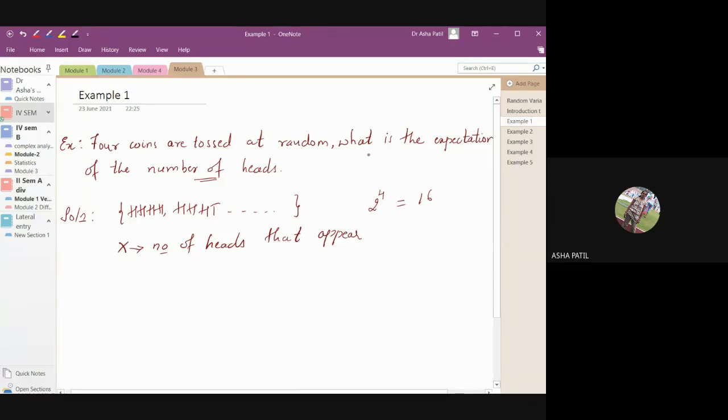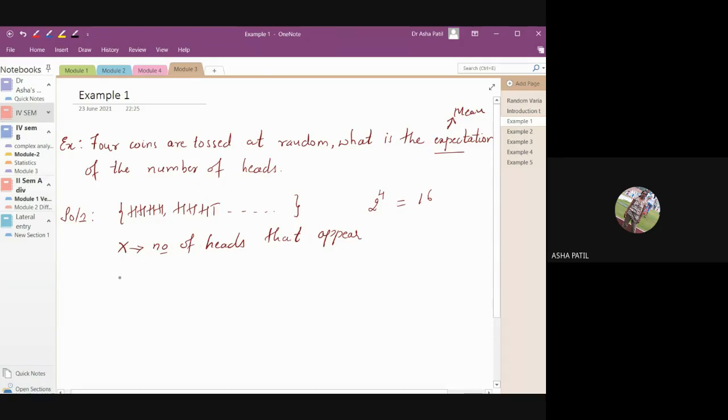Expectation is nothing but the mean. So when the experiment of 4 coins being tossed is done, what is the mean of the number of heads? Usually the mean or probability distribution is calculated for the random variable. So when they say find the mean of, that means it is the random variable. Here x, the random variable, is the number of heads that appear.